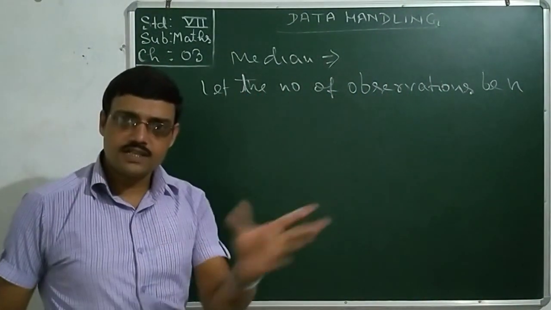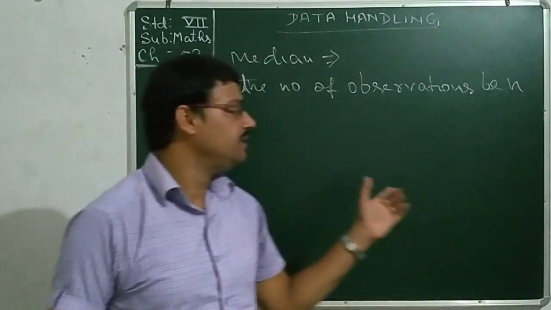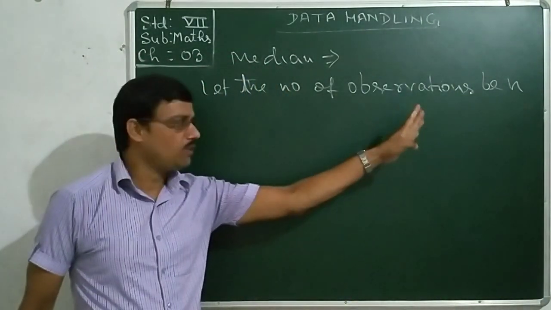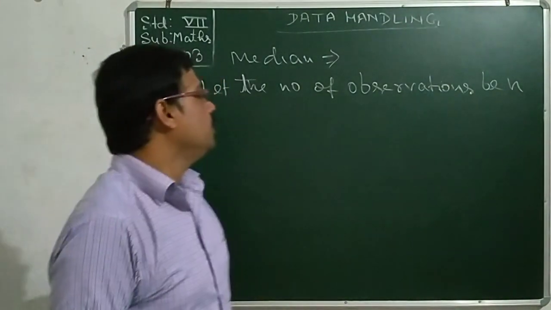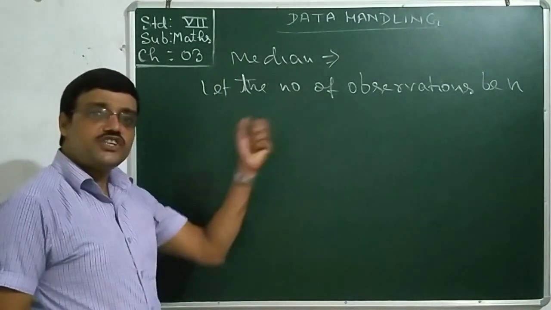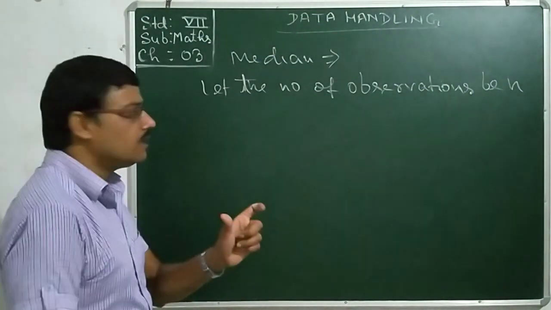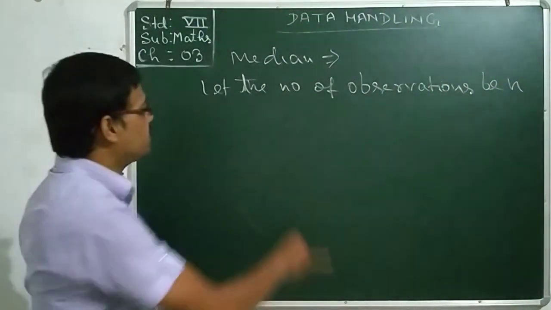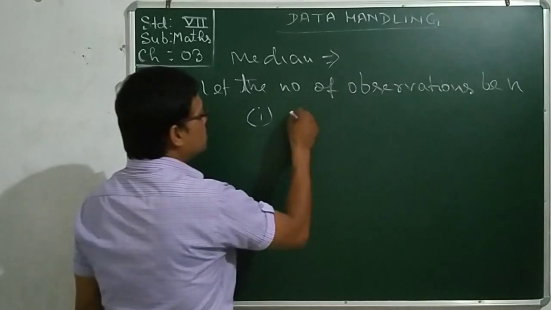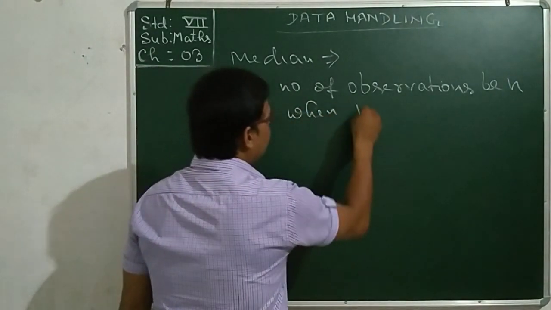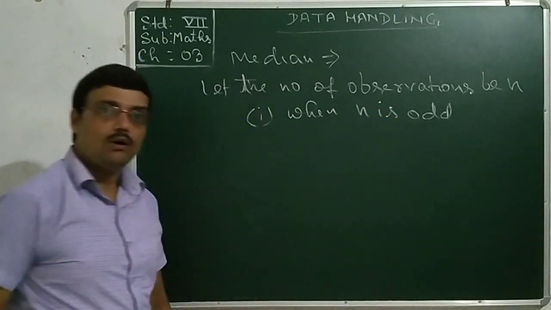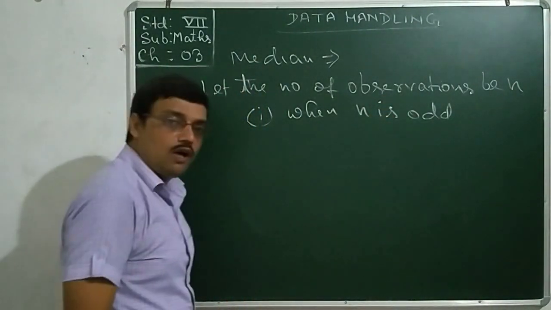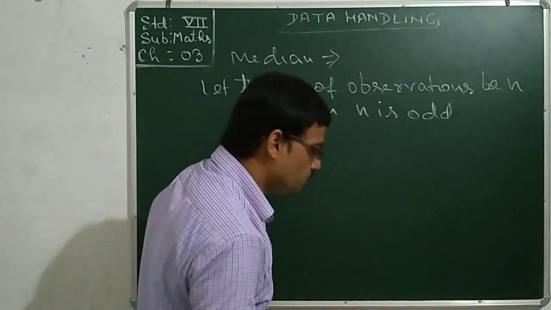In the previous example that I had given you for the mean, the number of observations was only 4. We had divided the sum by 4. Here, if we consider that total number to be n, then we may get two conditions. The first condition is when n is odd, and it might be odd or even also. When it is odd, then what to do?